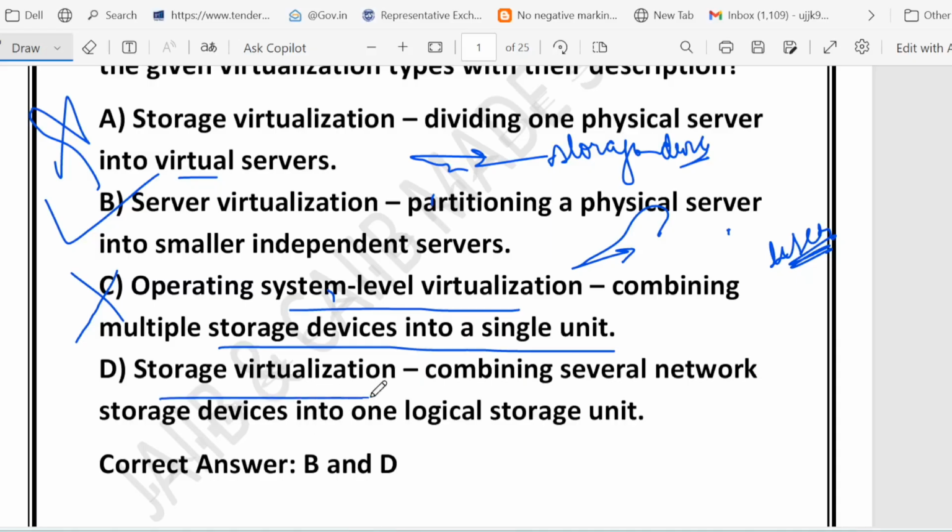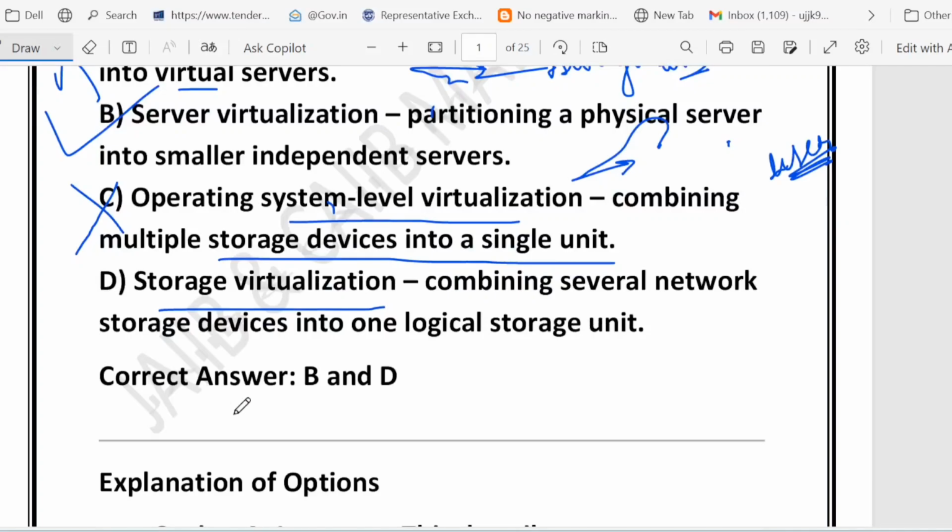Option D is storage virtualization, which says combining several network storage devices into one logical storage unit. Yes, this one is also correct. Because storage virtualization pools many physical storage devices and presents them as a single storage unit. Imagine you have 5 water tanks in different places.